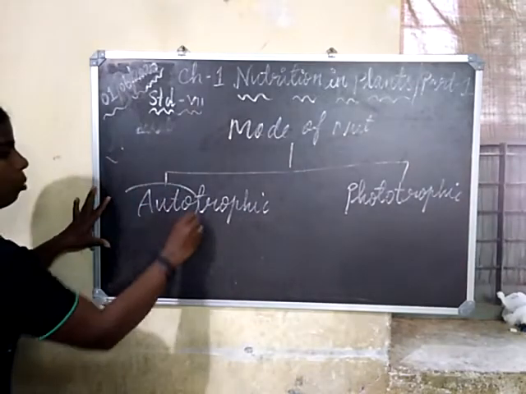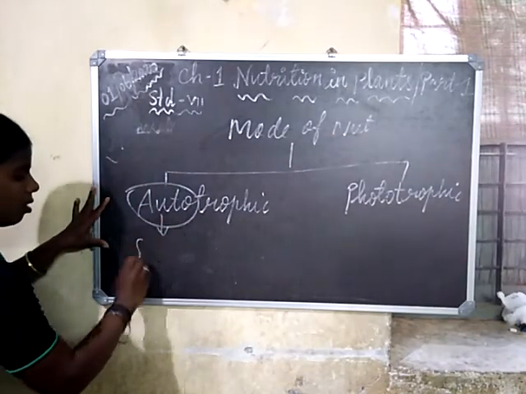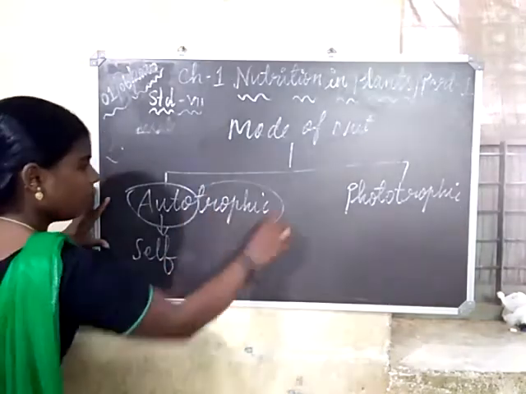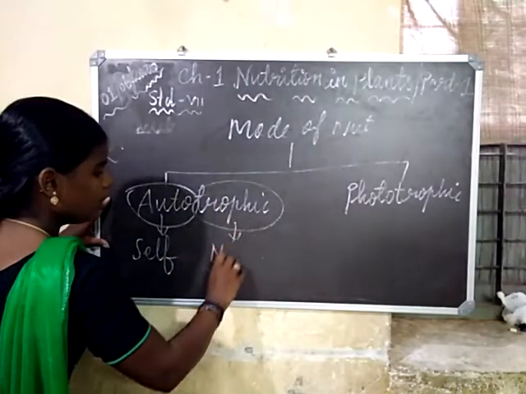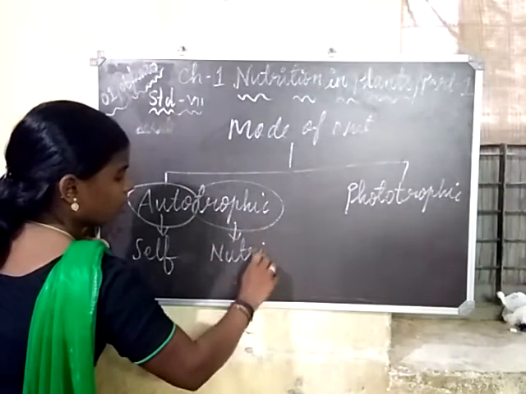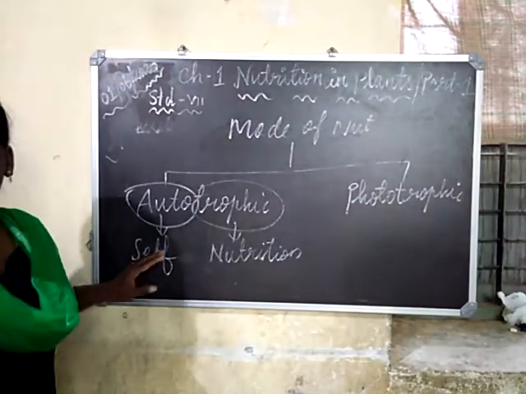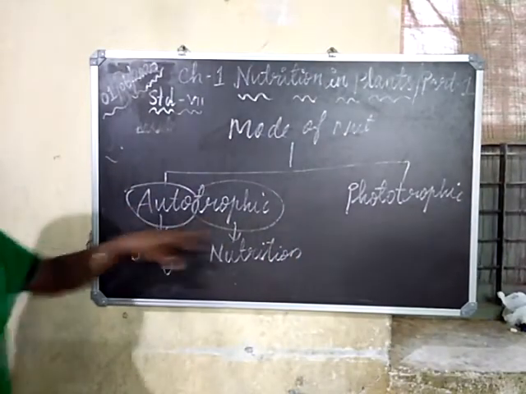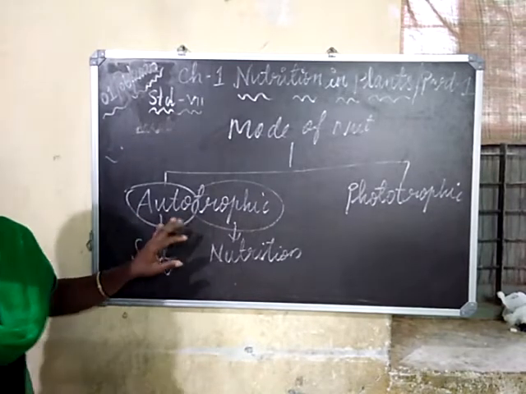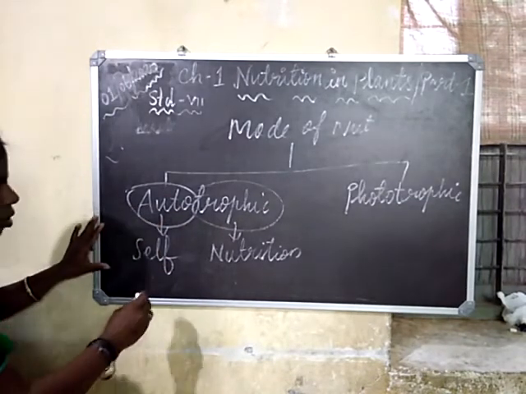Autotrophic: auto means self, trophic means nutrition. Autotrophic means, definition: organisms make food themselves.